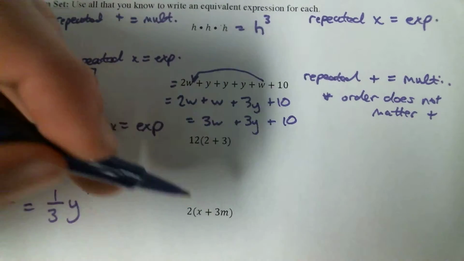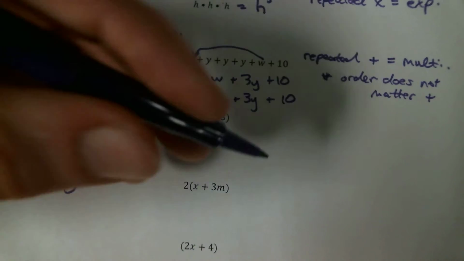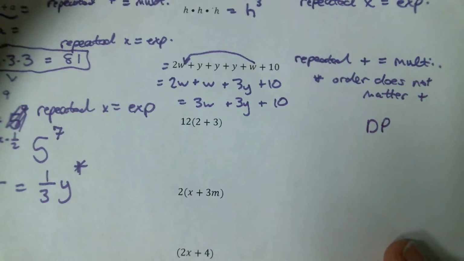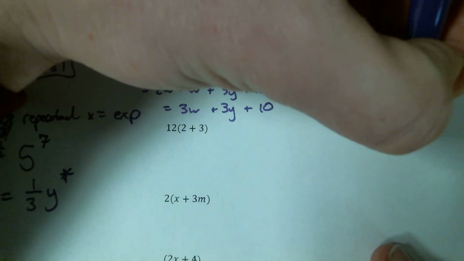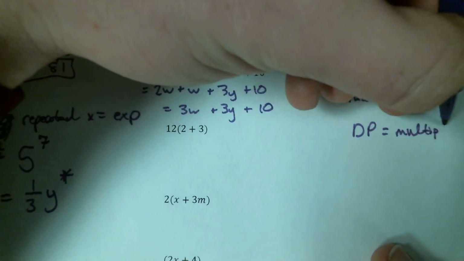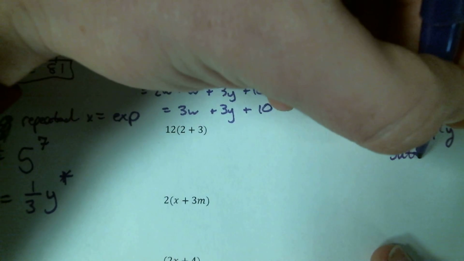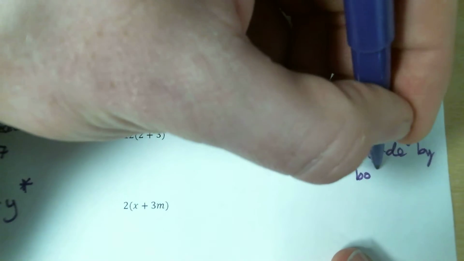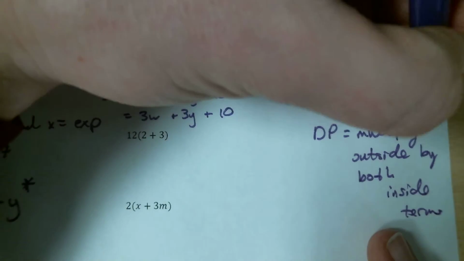All right, now into the distributive property. So in these first two, they're already factored. We're going to expand them. So remember, distributive property means multiply outside by both inside terms. Technically, that could also mean divide here.